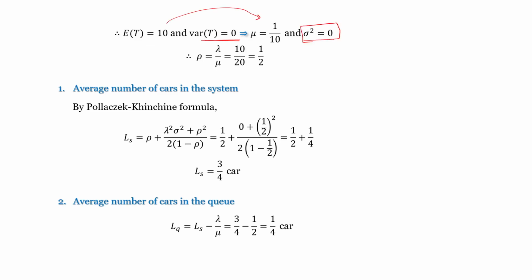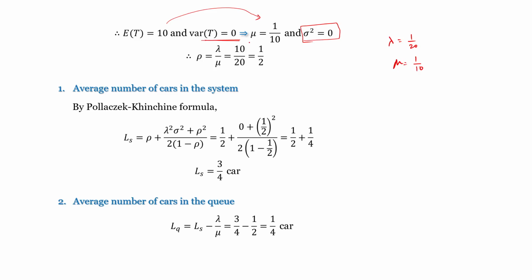Rho equals lambda by mu. This is the utilization factor. Lambda is 1/20, mu is 1/10. So lambda by mu is 1/20 times 10, the 10 by 20 cancels, and we get rho = 1/2.